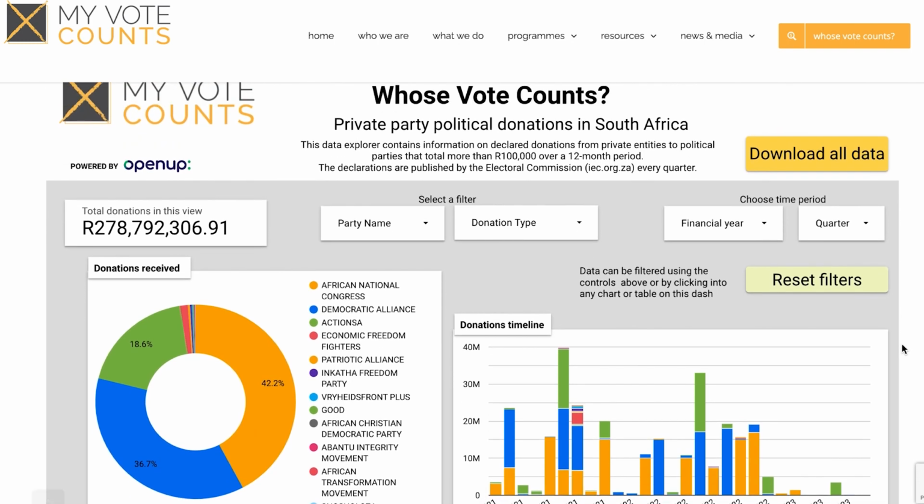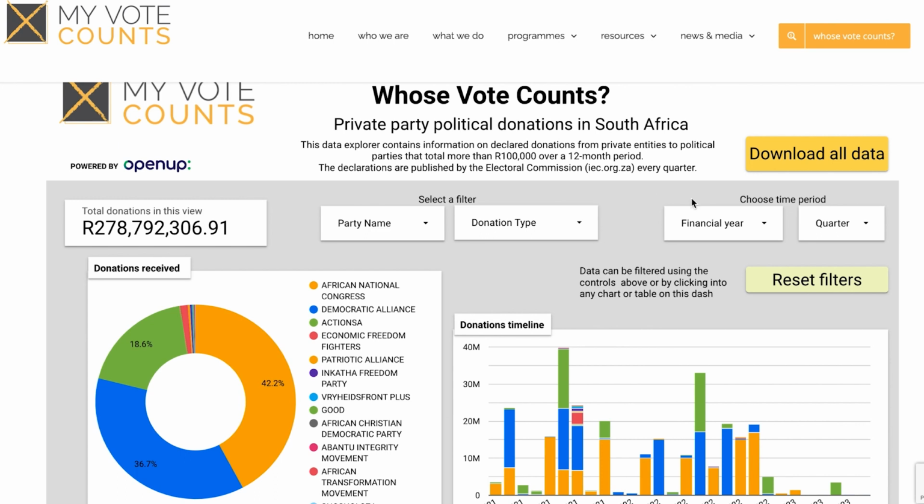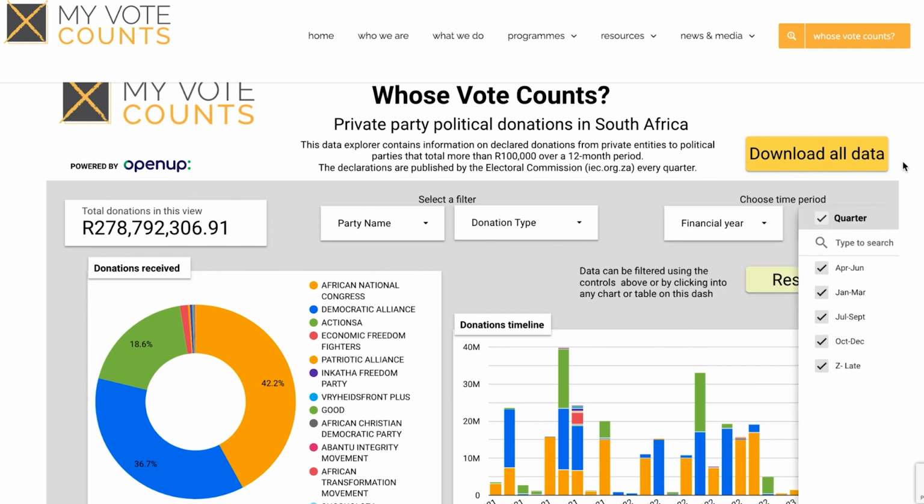Over here you can find the total amount of private donations that political parties received since the enactment of the Political Party Funding Act. You can filter down to the different parties. You can filter to different donation types. So there's two types of donations, so monetary, so actual cash, or in-kind donations, so gala dinners, paying for gala dinners, etc. You can go filter down financial year as well as filter down to from the different quarters.